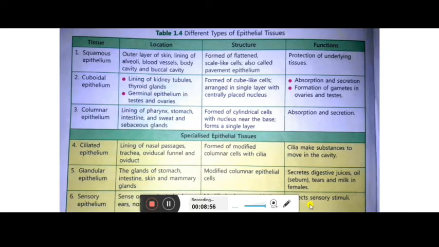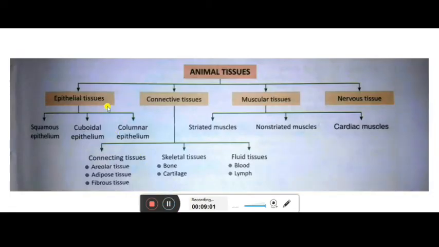So that skin, that will take the information from outside. So children, basically this epithelium tissues, they will protect the organs inside also, and prevent the entry of the germs in the body. Sometimes you get cut, so what portion is being cut? That is the epithelial tissues are cut. And then the germs may enter inside, so it's a covering. And they help in the absorption, secretion, excretion, perception and the gamete formation. The specialized one will do the special work.